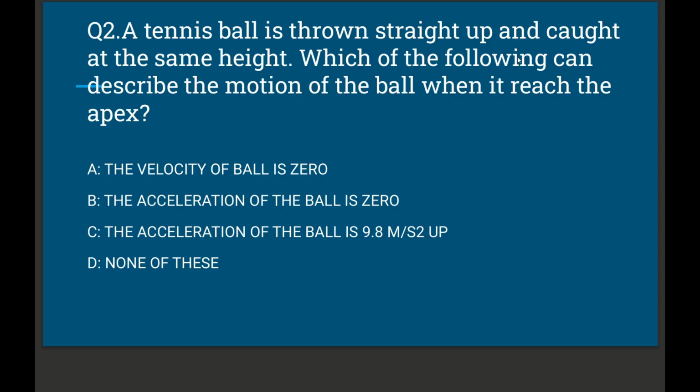Question number 2. A tennis ball is thrown straight up and caught at the same height. Which of the following can describe the motion of the ball when it reaches the apex? Option A. The velocity of ball is 0. Option B. The acceleration of the ball is 0. Option C. The acceleration of ball is 9.8 meter per second square up. Option D. None of these. Correct option is A. The velocity of ball is 0.